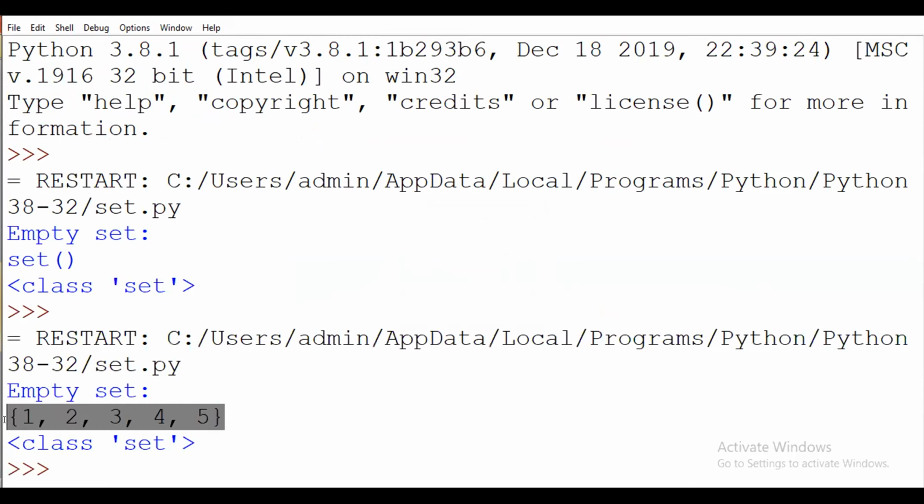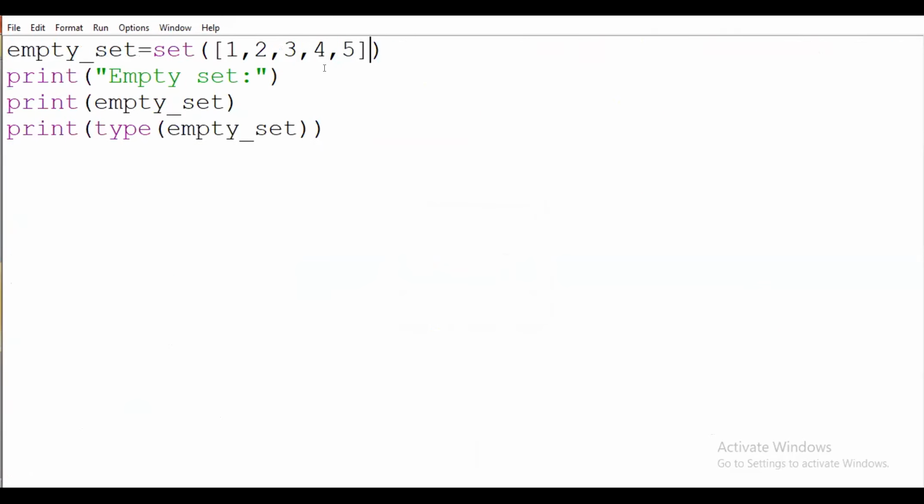Okay, if we are writing the values in the curly brackets, we call it the set operator. Okay, so now here suppose I change the values in the set, like here I am writing string values like Python.